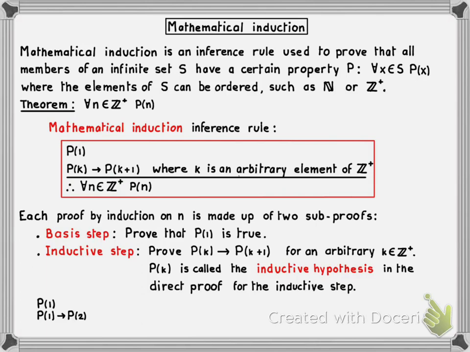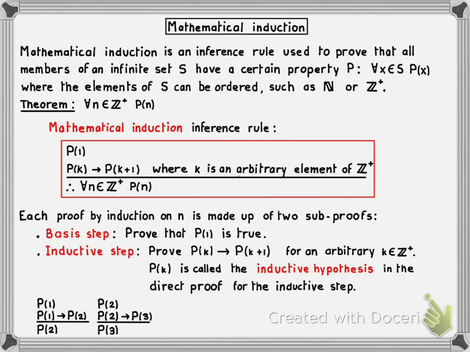And now we can use modus ponens with these two premises to infer that P of 2 must therefore be true. Now we have that P of 2 is true. So again, we can use the second premise here, replacing k with 2 to infer that P of 2 implies P of 3. And now again, we can apply modus ponens to infer P of 3.